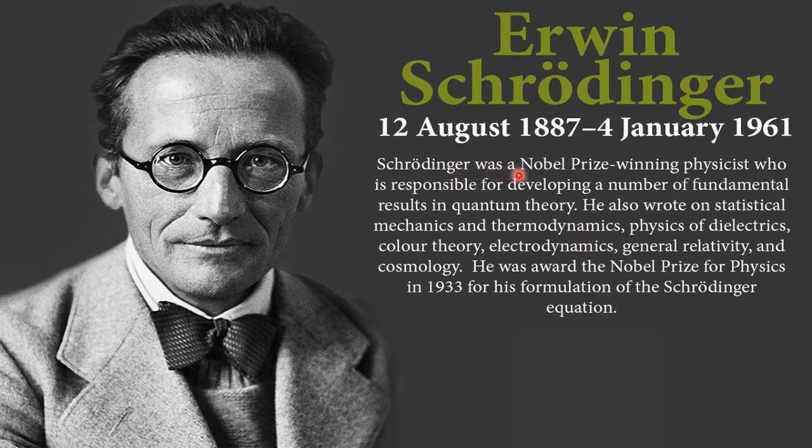Schrödinger was a Nobel Prize winning physicist who is responsible for developing a number of fundamental results in quantum theory. See his contribution to quantum theory. He also wrote on statistical mechanics and thermodynamics, physics of dielectrics, color theory, electrodynamics, general relativity, and cosmology. See what all chapters he has studied, the great scientist. He was awarded the Nobel Prize for Physics in 1933 for his formulation of the Schrödinger equation, which we are going to discuss now.